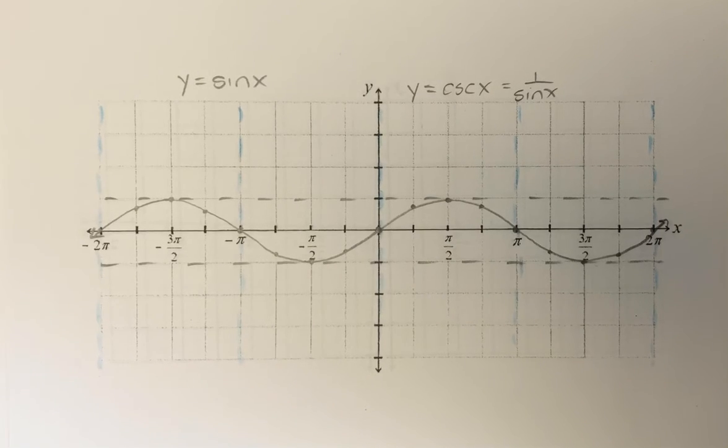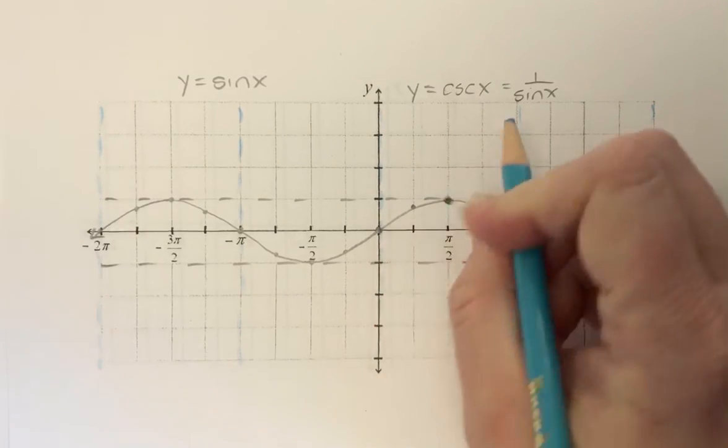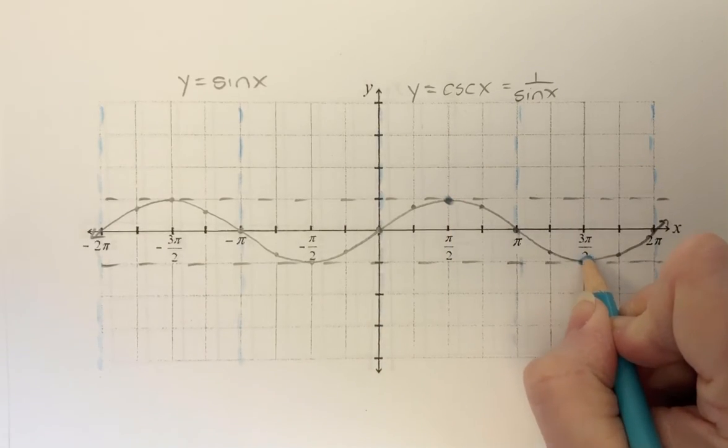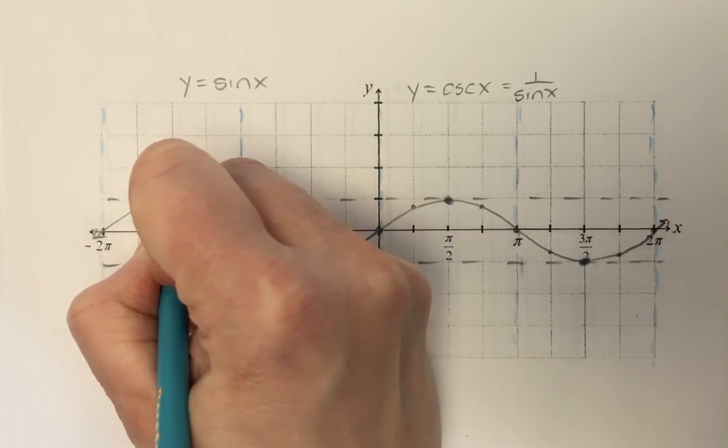Additionally, the reciprocal of 1 is 1. And so the two graphs are actually going to share this point. And the reciprocal of -1 is -1. So these are going to share those points.